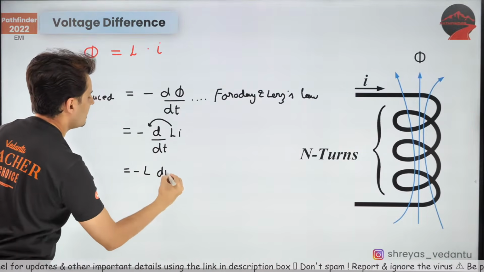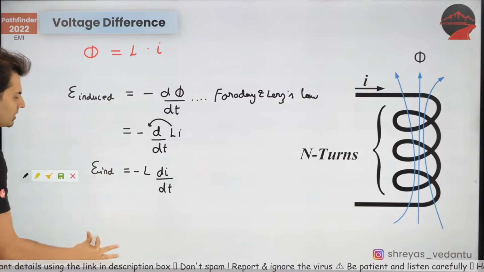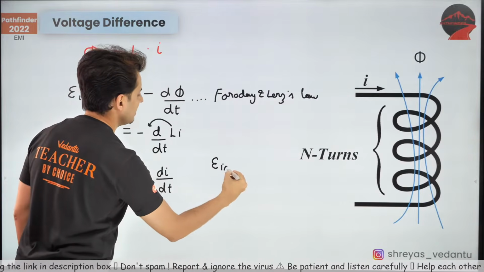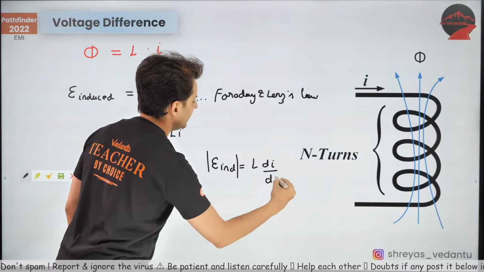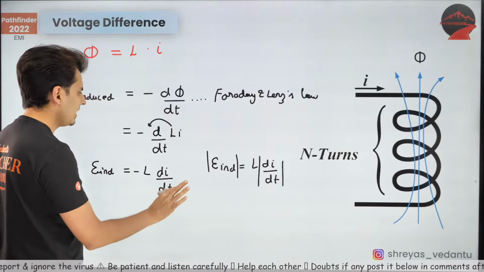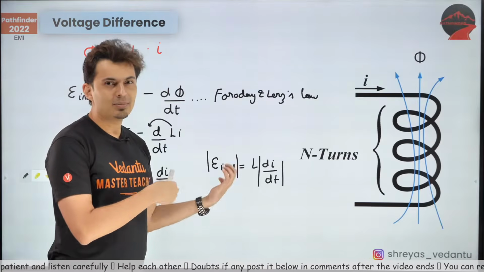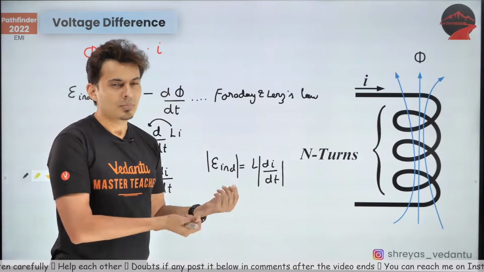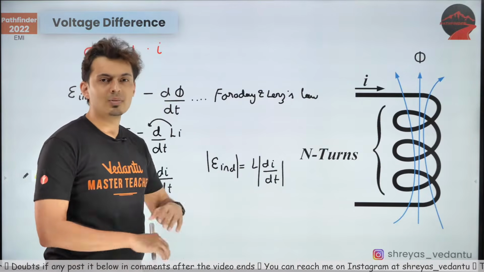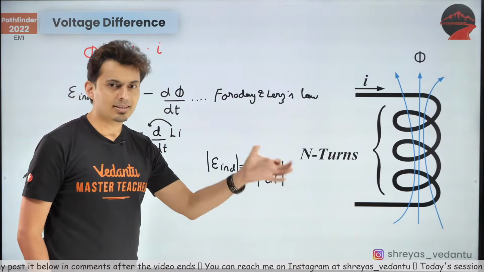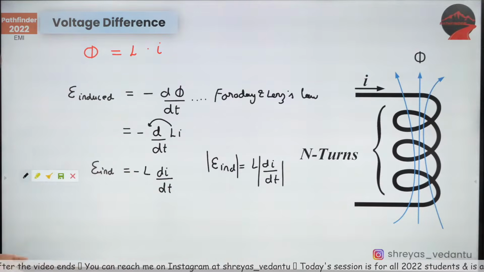So I'll get minus L di by dt. So this is a very, very important equation. But most of the time you are interested in the magnitude of the EMF, and it will be just L di by dt. That will be just like spring force kx, but some books write it as minus kx, taking into account the direction. You hardly use minus kx, you always know the direction of the spring force 99% of the time, so you directly mark the forces and use it as kx. Same way, generally you'll use it as L di by dt unless there is a very rare case.